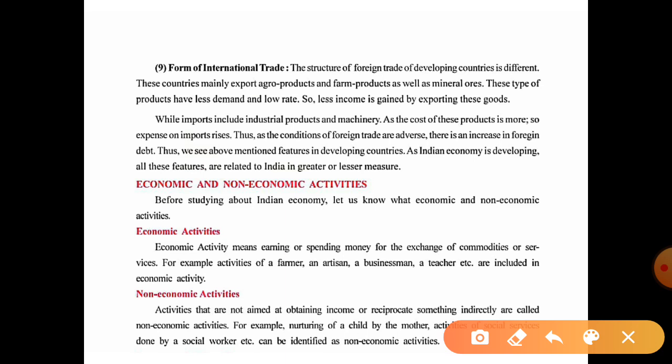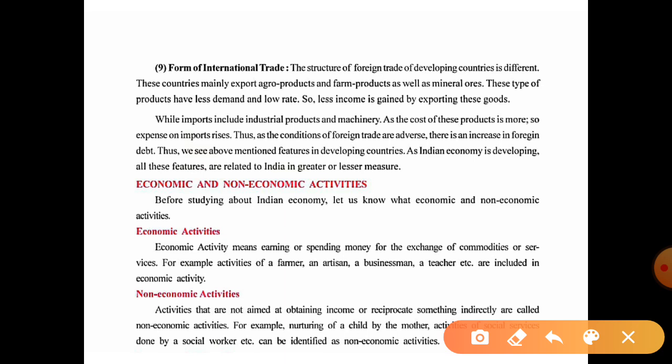They are not able to produce finished goods, which means they are just able to produce raw material for other industries, for foreign countries. These types of products have less demand and a low rate. If it is raw material, no one will give a high rate for that. So less income is gained by exporting these goods.